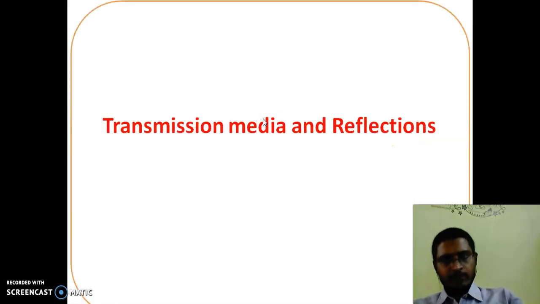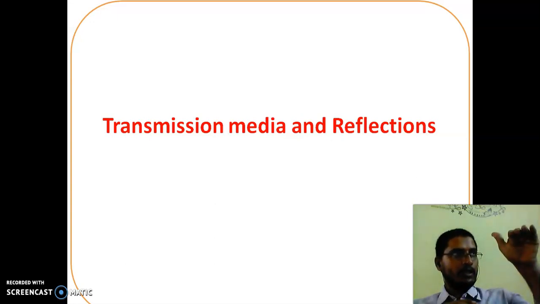Next topic, transmission media and reflections. Here the space between the transmitting antenna and the receiving antenna is called the transmission medium. When signals reach the receiving antenna, a part of it is received and a part of it is reflected.